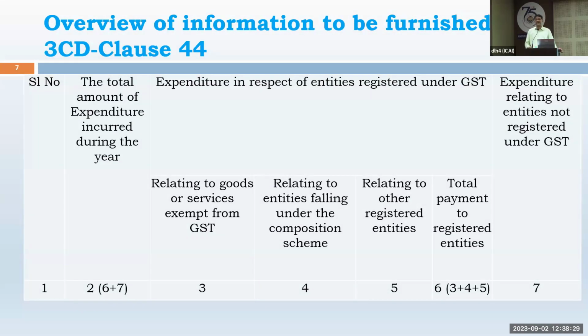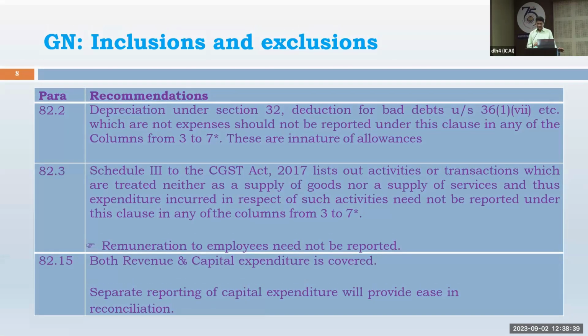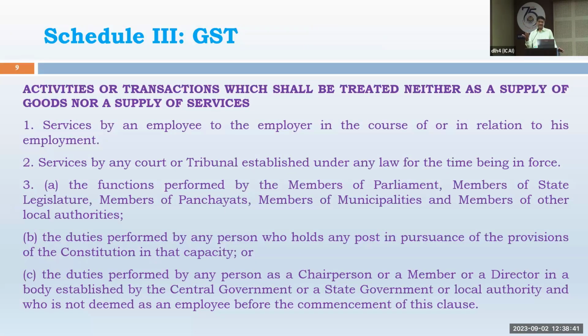That is totally to be excluded. It is not to be considered for column 2 also. So whatever is profit, you take out the balance sheet, profit and loss and balance sheet, and from the profit and loss items, you have to prepare one separate list of which items will be considered for clause 44. So from the total expenses, you may remove the interest item, you may remove salary also, you may remove bonus also, and some items you may take out for inclusion from the assets also.